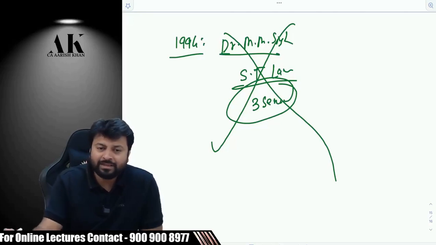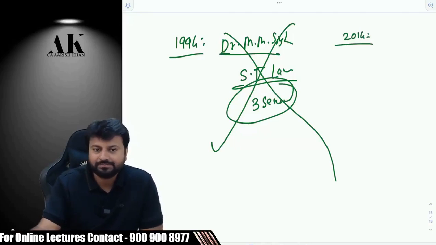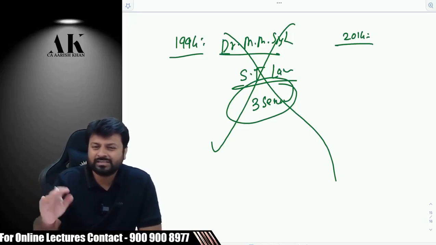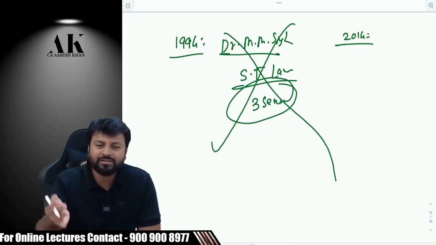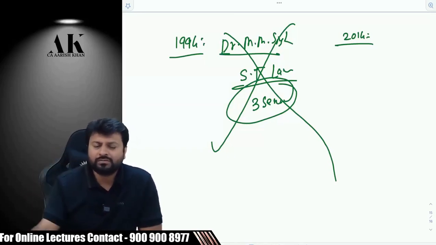It was never applicable. But in 2014, the government was changed. And one of the important proposals which this government made in the election was that we will bring GST. We will bring GST. Now, they know everything when they are going to do it. It is just that they take the decision based on politics. When to implement which law, when to not implement which law, so on and so forth. They know when to do what.